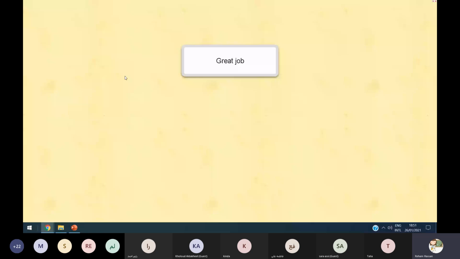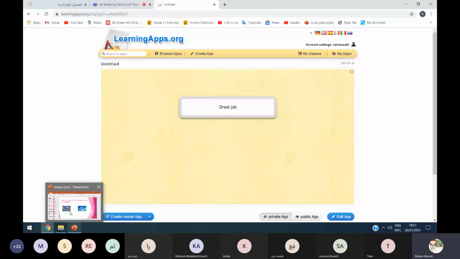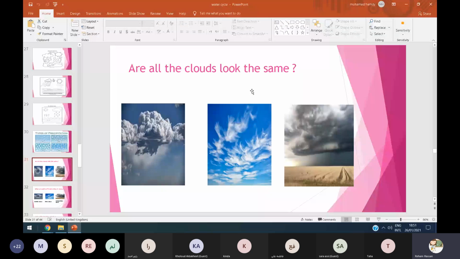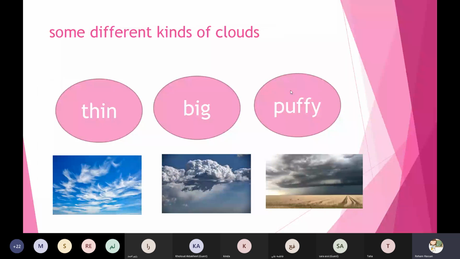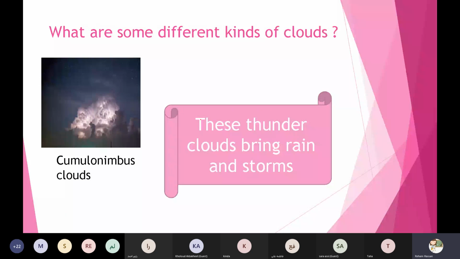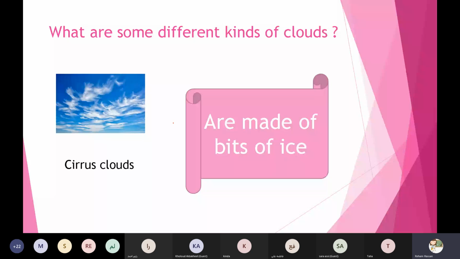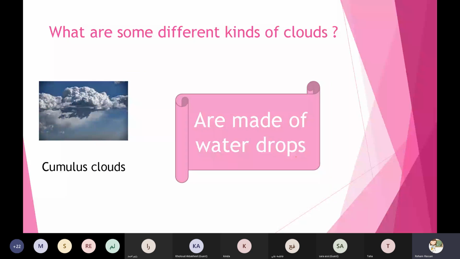So today, grade 1, we learned about the water cycle and the different kinds of clouds. Maybe the clouds are thin or big or puffy. Thicker clouds bring rain and storms. Thin clouds are made of thin bits of ice. And the last one is made of water drops. Okay? Now evaluation time.